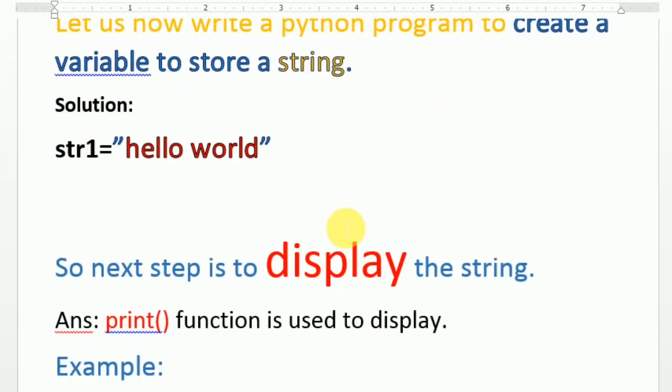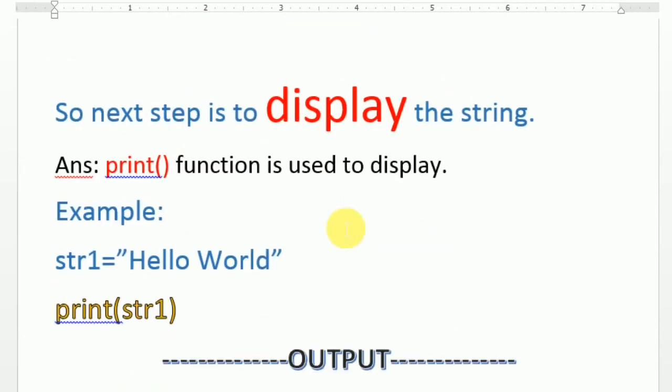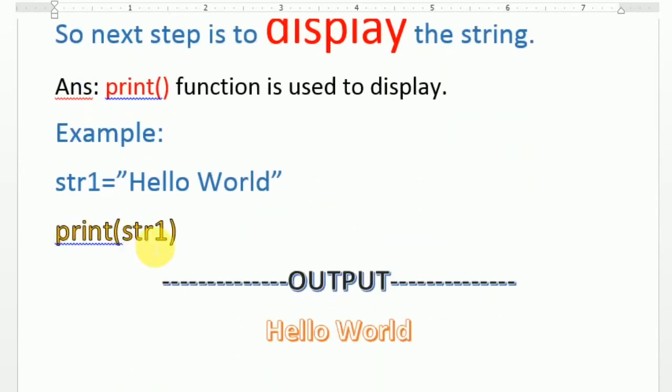I use print, and how it has been done: print str1 inside the brackets. When I execute this, it will display hello world. So this is the way print is used to display the string which is written in double quotes.